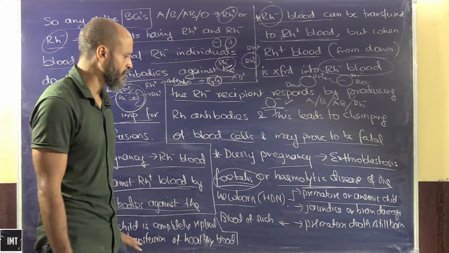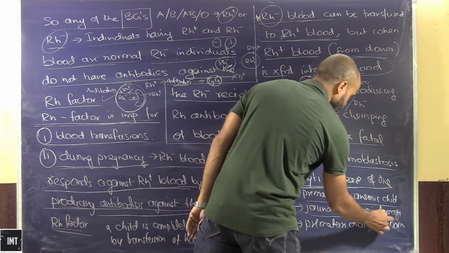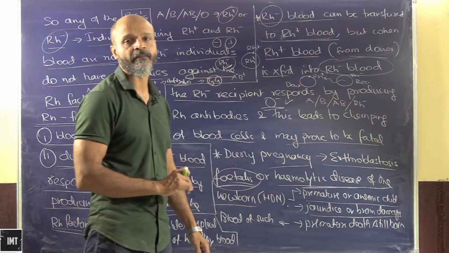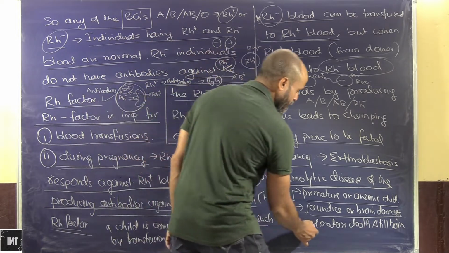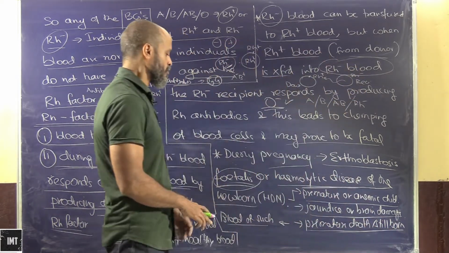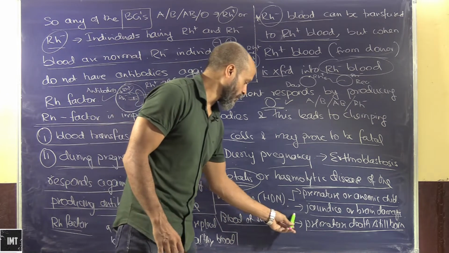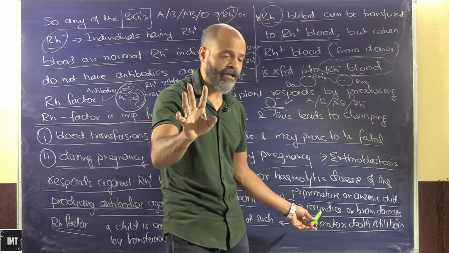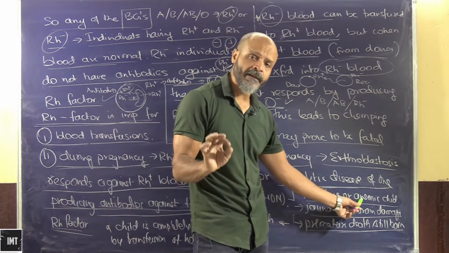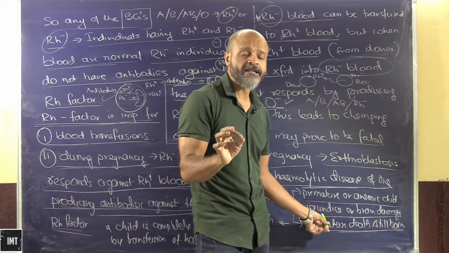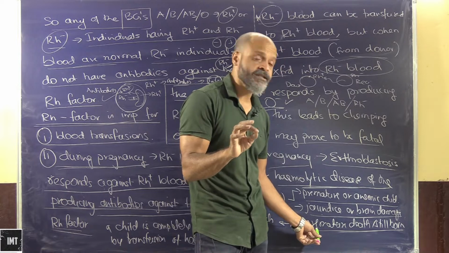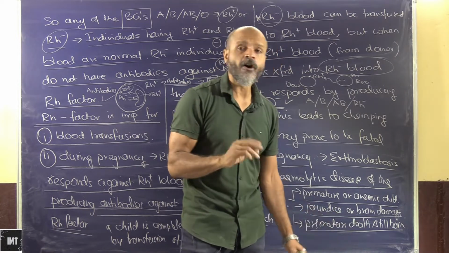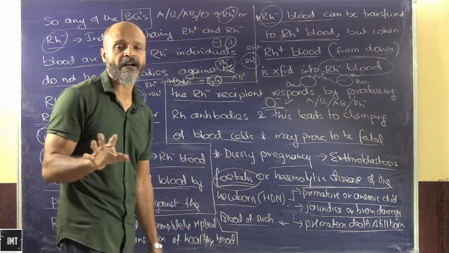This will result in a premature or anemic child, and can lead to jaundice or brain damage. It can lead to a severe case of jaundice or even brain damage, and it can lead to premature death or a stillborn. So these are the basic factors.